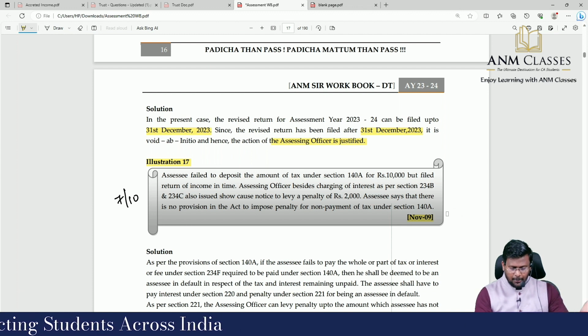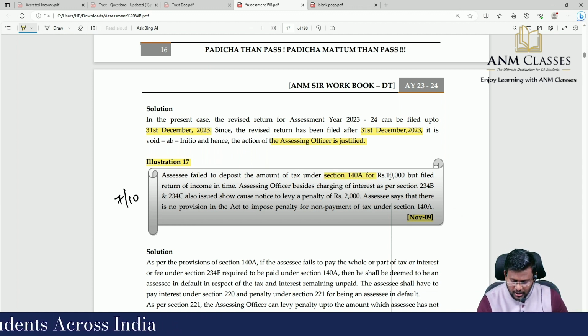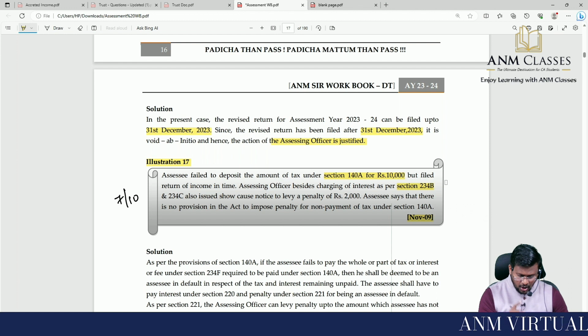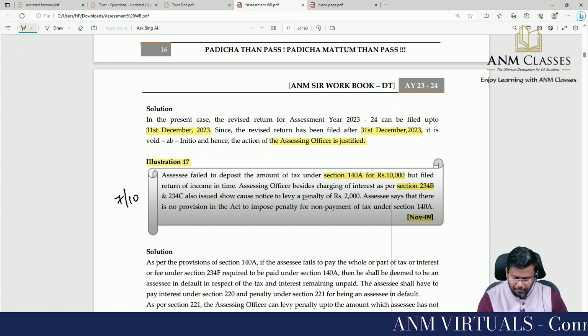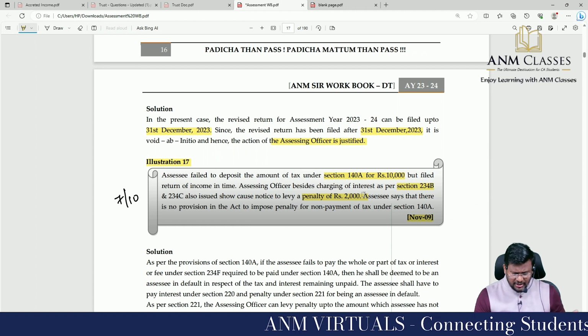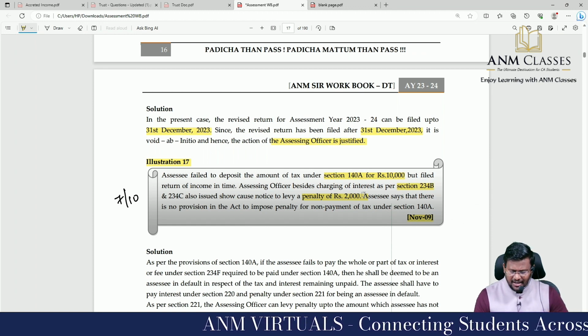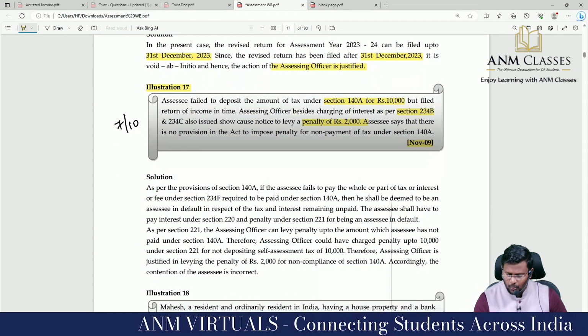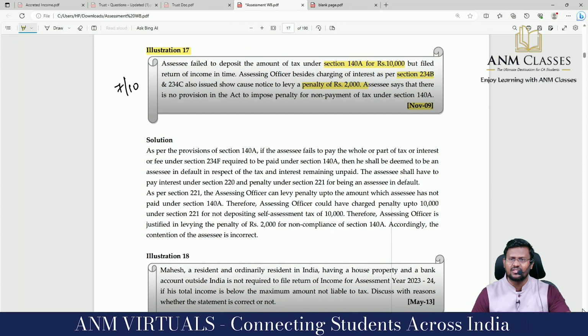Assessee failed to deposit the amount of tax under 140A for 10,000 but filed return of income in time. AO, besides charging interest as per 234B and 234C, also issued show cause notice to levy a penalty of 2,000. Assessee says that there is no provision in the Act to impose penalty for non-payment of tax under 140A. Again the same question is repeating.